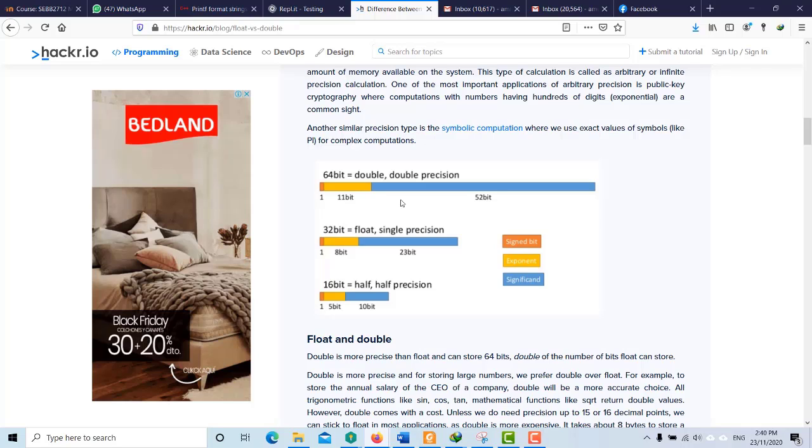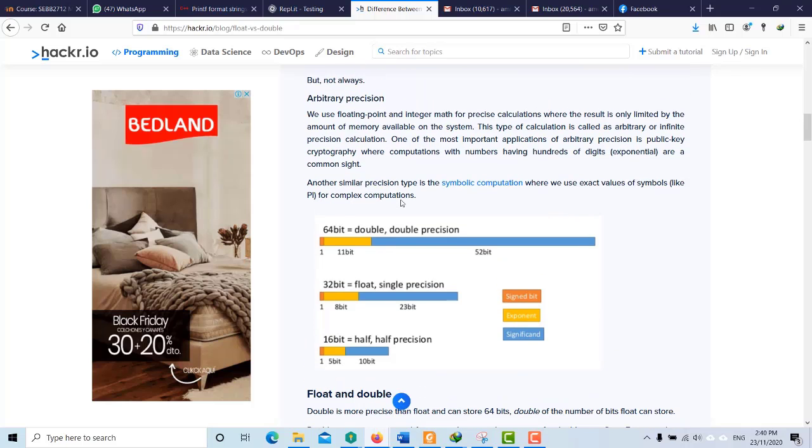Okay, that is in contrast with integers, because with integers you can only have a round number. You can have 10, 11, 12, but you cannot have 10.1 or 10.5. So that one needs to be stored in variables, either a variable that belongs to the double data type or the float data type.